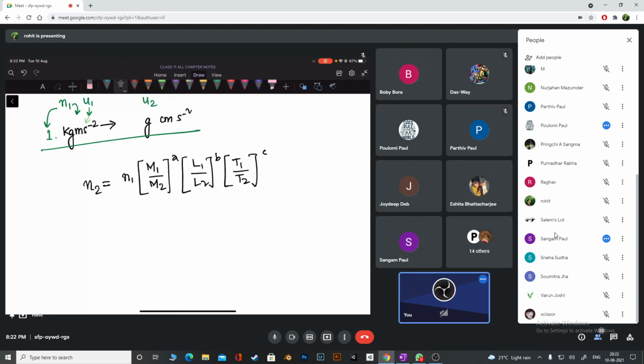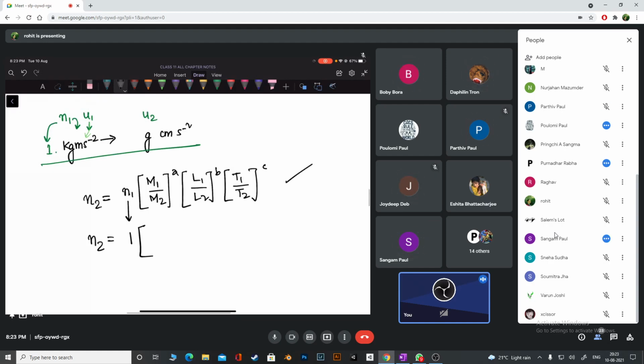N2 equals N1 times. Now let's start putting the values. Tell me, N1 how much? 1. Then next M1. M1 is the unit of mass in the first system. It's kg, so 1 kg, right? Newtons means kg. Divide by 1 gram. To the power, how much should I give? 1.